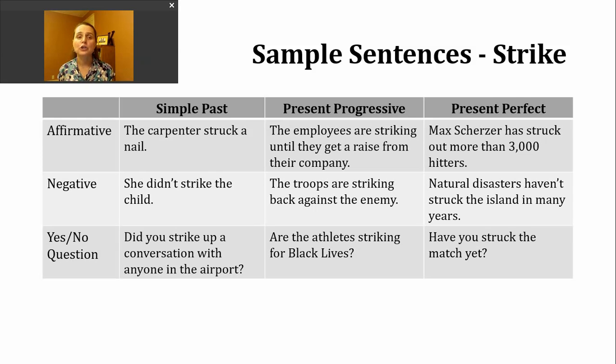The carpenter struck a nail, right? So it's that idea of likely using a hammer, right, to hit the object. To make a negative simple past tense sentence, I'm going to use did not and then the base verb. So again, we changed the spelling now, back away from our irregular. Here's an example sentence. She didn't strike the child. Again, this is going to that meaning of hit.